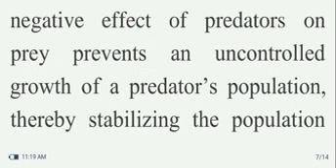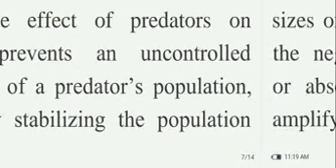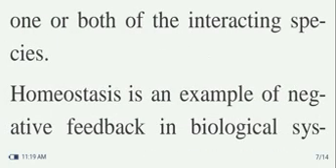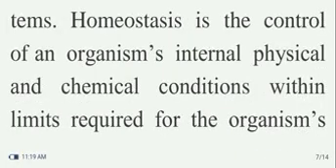The negative effect of predators on prey prevents an uncontrolled growth of the predator population, thereby stabilizing the population sizes of both the predator and prey. If the negative feedbacks are weak or absent, population cycles can amplify and lead to extinction of one or both of the interacting species. Homeostasis is an example of negative feedback in biological systems.